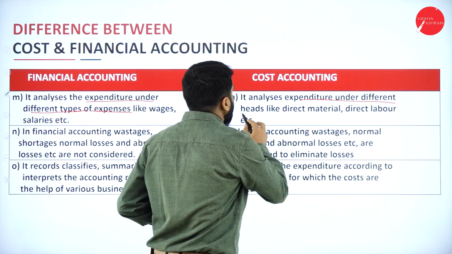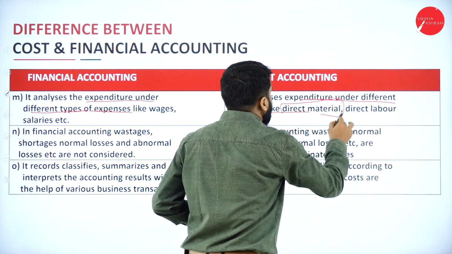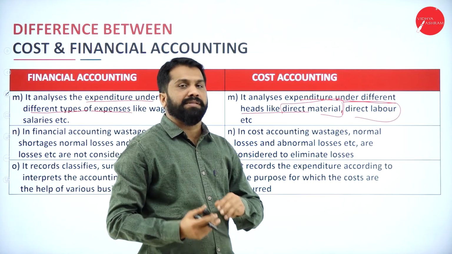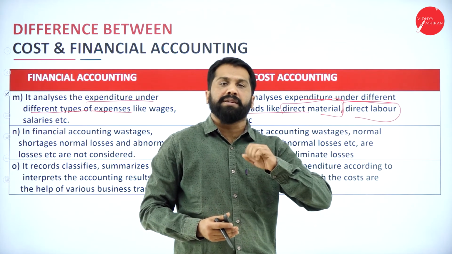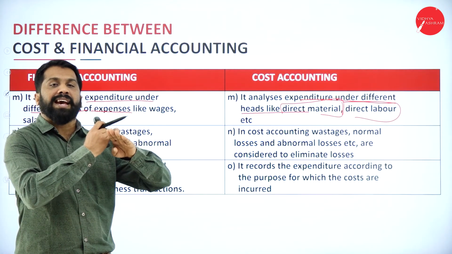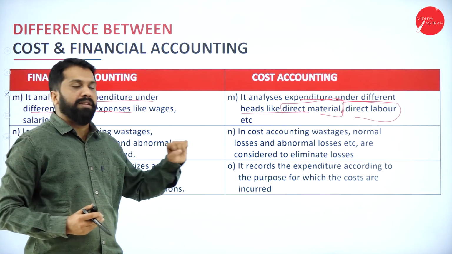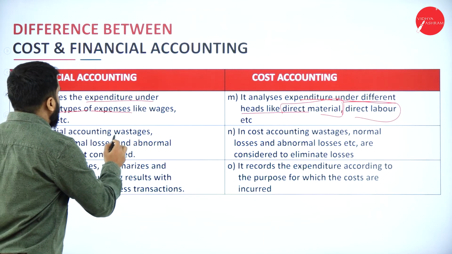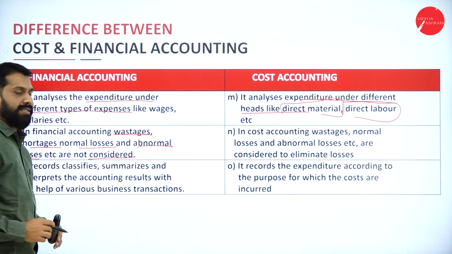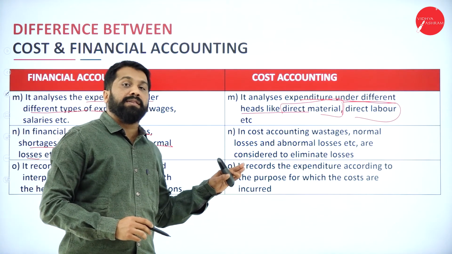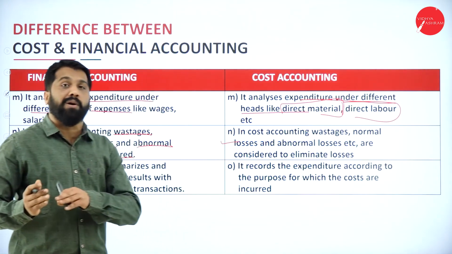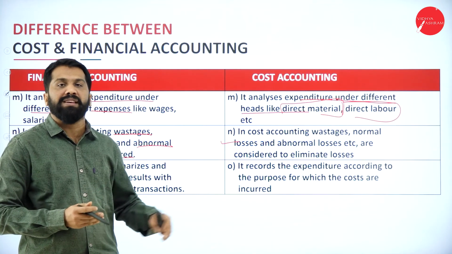Now, the next part: financial accounting analyzes expenditure under different types of expenses, but cost accounting analyzes expenditure under different heads like direct labor, etc. We have direct material, direct labor, direct expenses, and later indirect factory overhead, indirect office overhead, and indirect selling and distribution overhead. We have certain categories, and as per those categories we will go. Next, in financial accounting, wastages, shortage, normal loss, abnormal loss, etc. are not considered. But in cost accounting, we take abnormal, normal, everything into consideration.